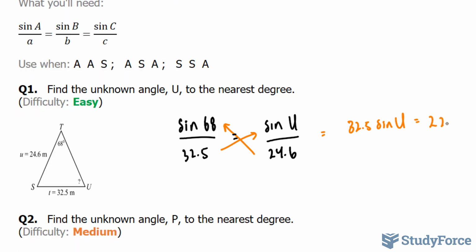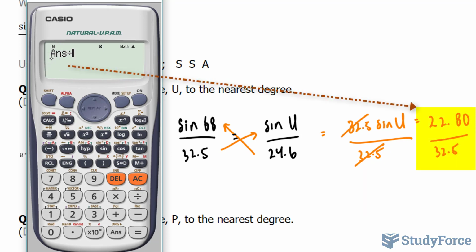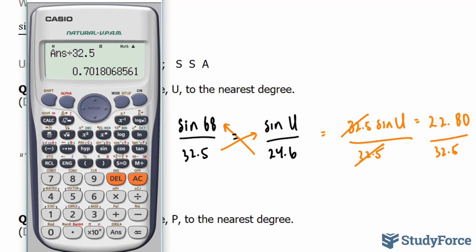So I'm going to write down this number to 2 decimal places, 80. And our next step is to divide both sides by 32.5. So if I divide by 32.5, the left side cancels out where I have 32.5 on the right side as well. And keep this number in your calculator. Just click divide 32.5, and that gives us 0.7018.